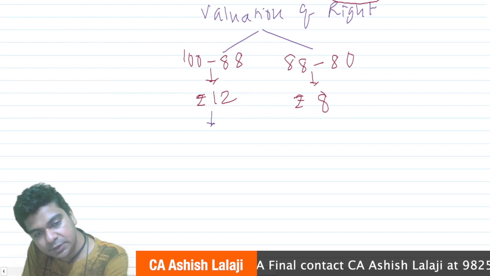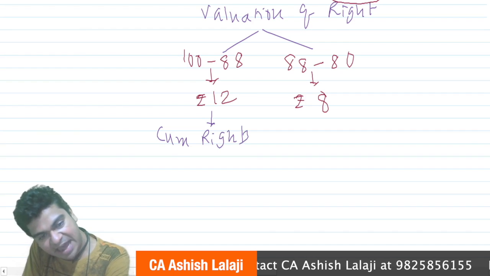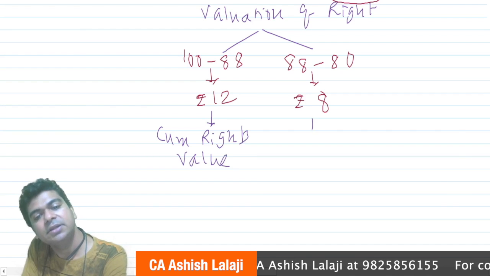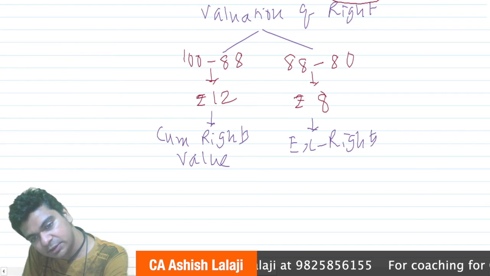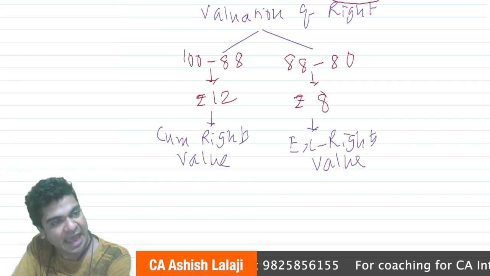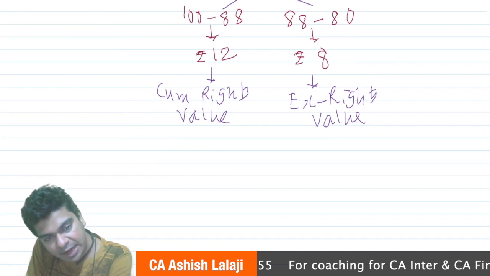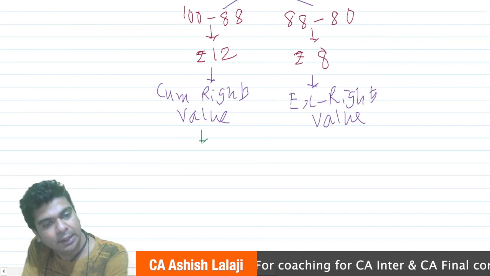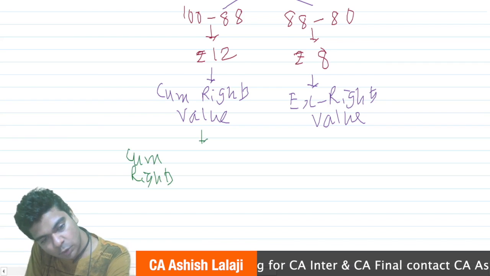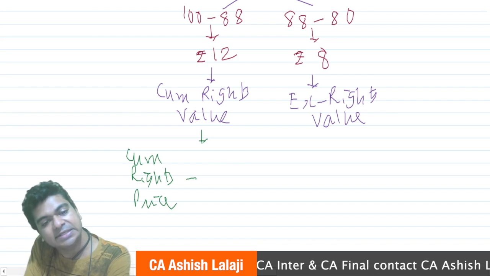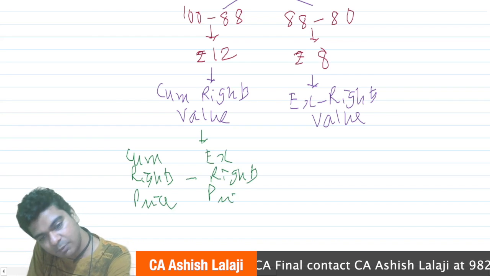This is what is known as cum rights value, and this is what is known as ex-rights value. Okay, these are the two ways in which the right can be valued. If you are seeing it as a formula, how will you get the cum rights value? Cum rights value will be cum rights price minus ex-rights price. Simple. This is how I'll get the cum rights value.